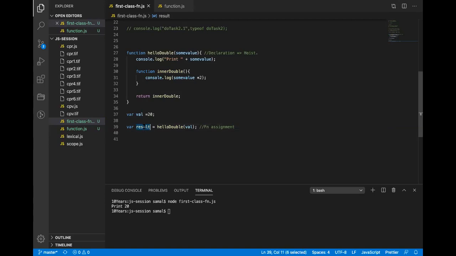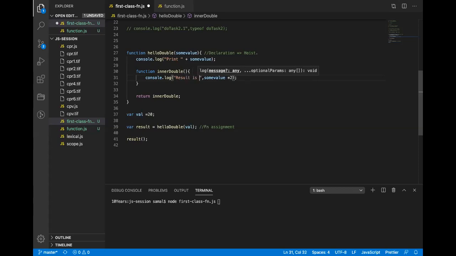That means it can also be assigned to a variable, and that is why the result will hold, when this function is executed, the reference to inner double. And the moment I do this, because it is a reference to inner double, I can call this also. So when I do this, it will basically call the result.